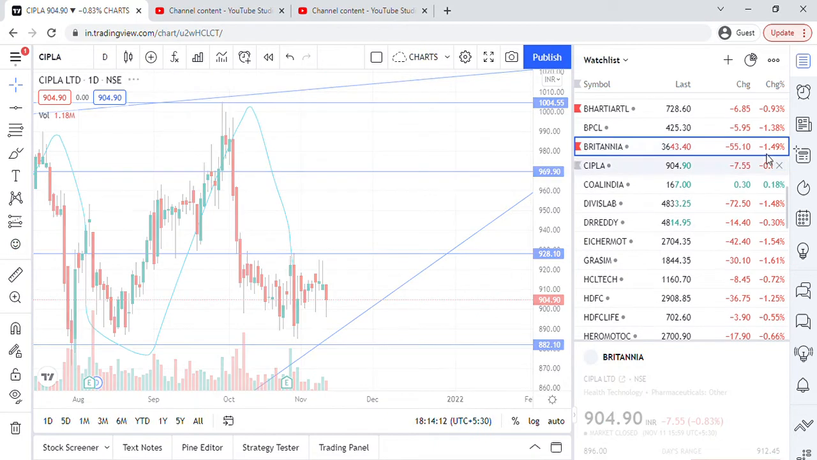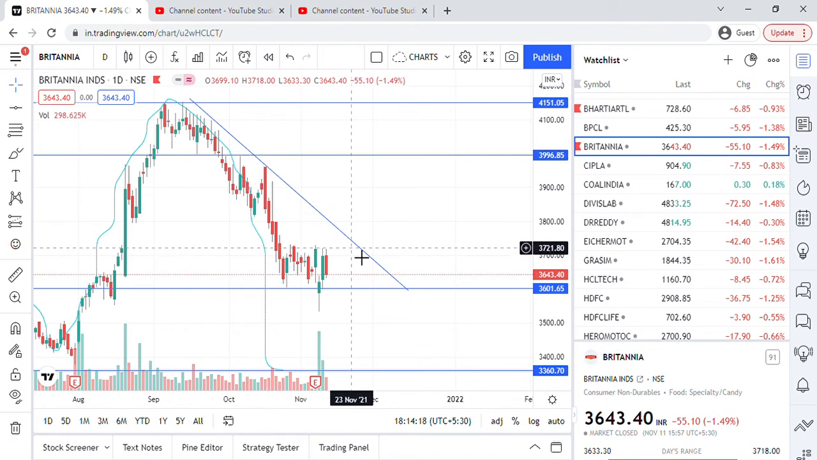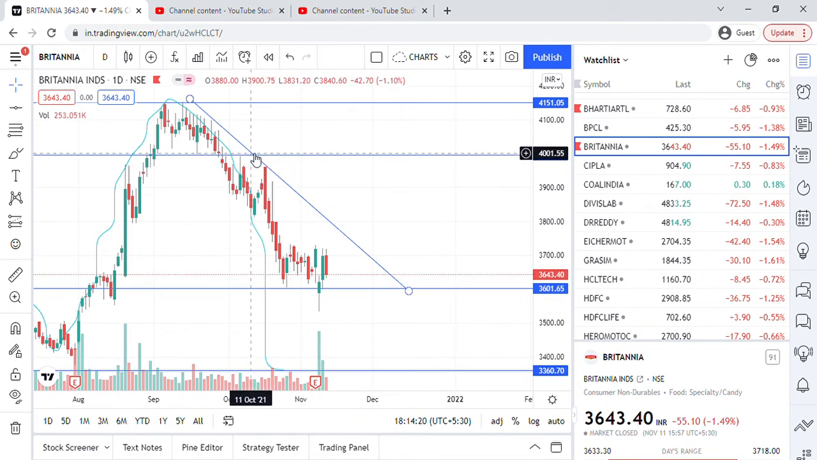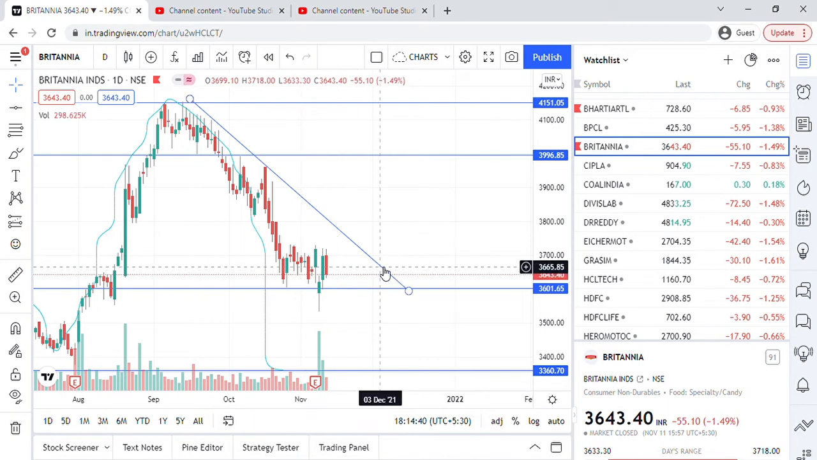Britannia is also going under this particular triangle, this one, and once it breaks this resistance, chances are that it will go above. Otherwise, 3604 is the support zone and it is accumulating. So breakout will come, might be within 1 week or 1 month. Let's see how it will accumulate.